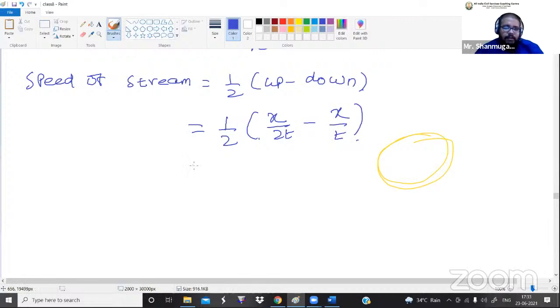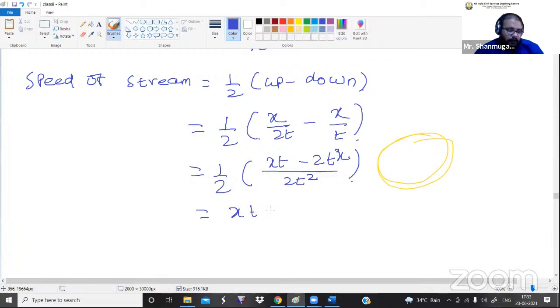In the same way, let me do this. Half into 2t square, okay, 2t into t square, and this is xt minus 2 into t square, sorry, 2 into tx. Now let me multiply the 2 inside, so it will become xt minus 2 into tx divided by 4 into t square. So this is the speed of a stream.